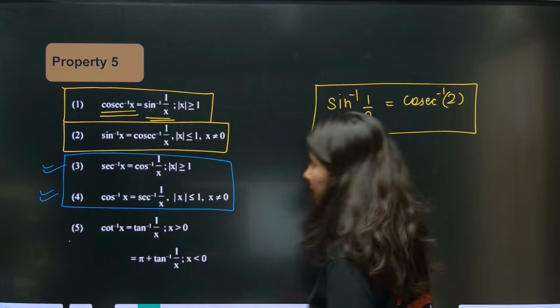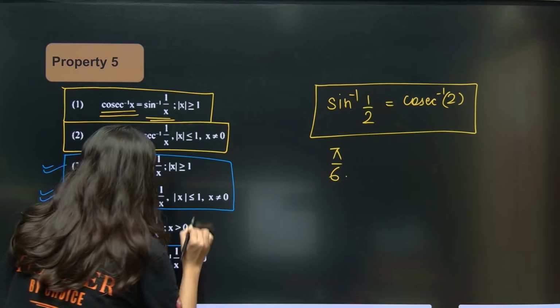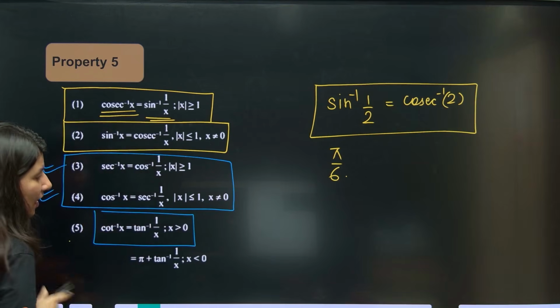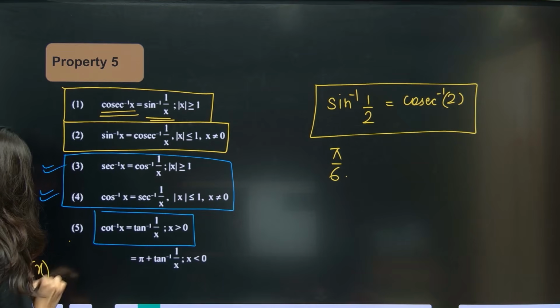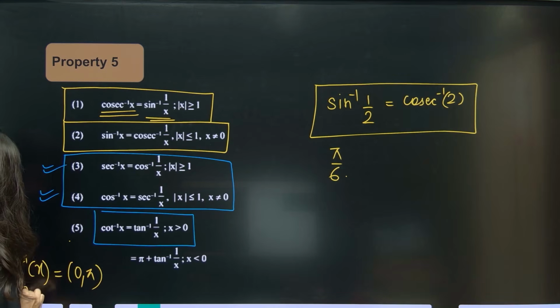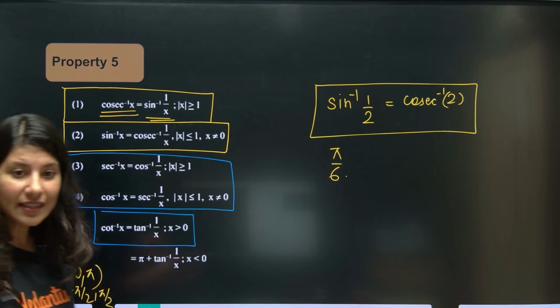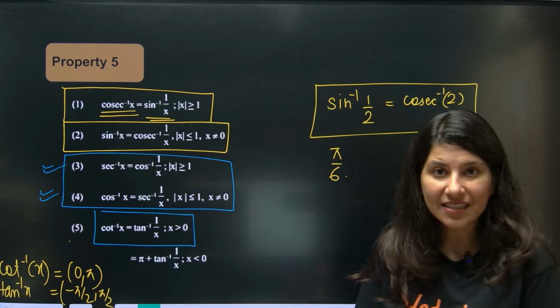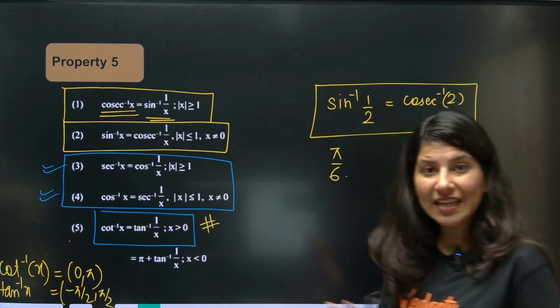Cot inverse x is equal to tan inverse x only if they are lying in the first quadrant. Why? Because cot inverse x has output 0 to pi, and tan inverse x has output minus pi by 2 to plus pi by 2. So I can clearly see that the first quadrant is an overlap. That means when x is positive, we can write such things. But if x is negative,